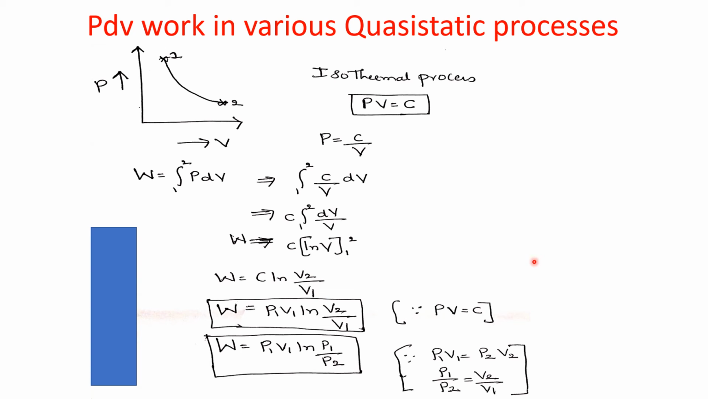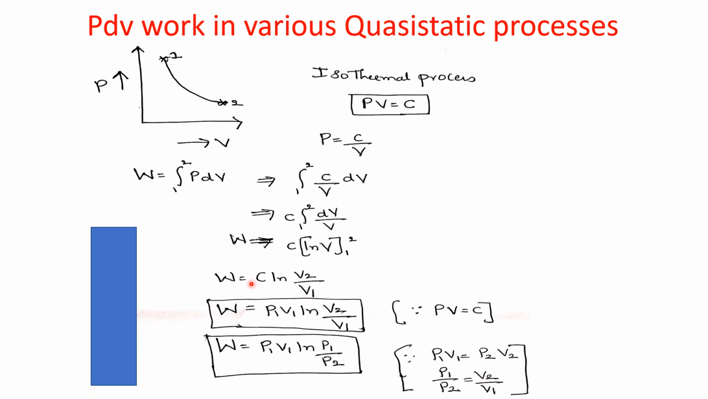Log M minus log N, I can write in this form, log M by N. So that only I have written, W equal to C log V2 by V1. So C already in the beginning only we have written PV equal to C. If there are two states, the system is moving from state 1 to state 2, then easily I can write P1 V1 is equals to P2 V2, or we can write P1 by P2 is equals to V2 by V1